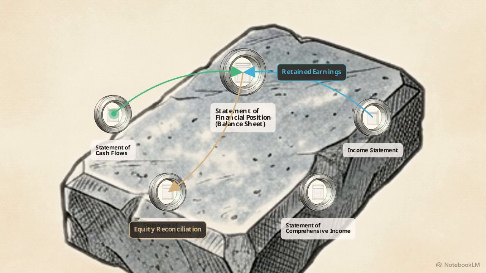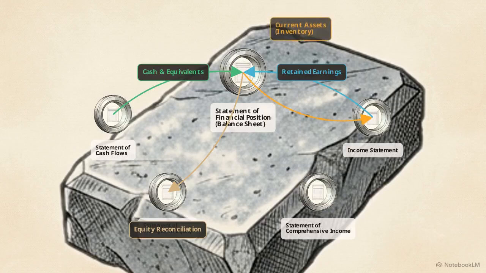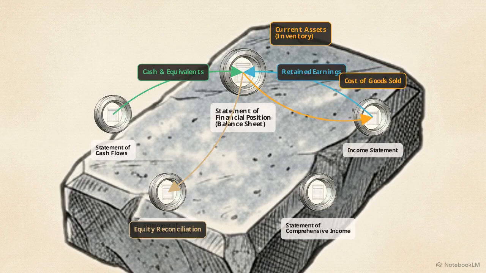The third core relationship involves cash. The cash and cash equivalents line on the balance sheet links directly to the final output calculated on the statement of cash flows. A fourth relationship links inventory. The current assets reported on the balance sheet feed directly back into the income statement. The value of that ending inventory strictly dictates the mathematical calculation of the cost of goods sold.